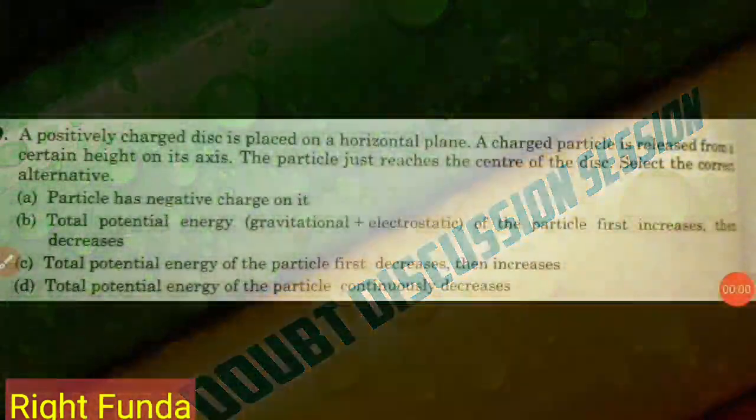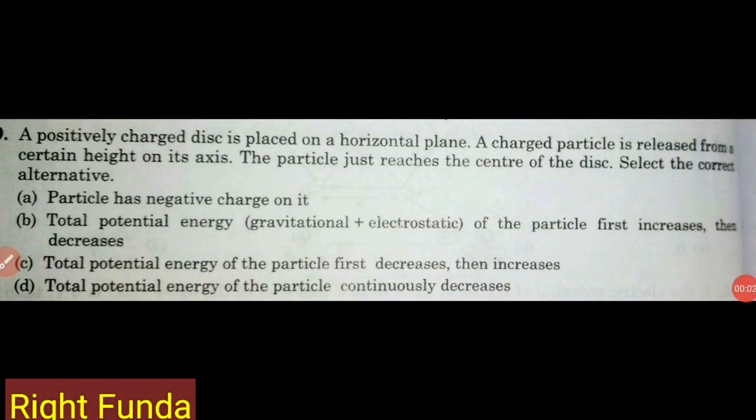Here is a question which has been sent by Subham Sagar. Let's see his doubt. Here is another conceptual question from electrostatics. A positively charged disk is placed on a horizontal plane and a charged particle is released from a certain height on its axis. The particle just reaches the center of the disk. Select the correct alternatives. Does the particle have a negative charge on it? Is the total potential energy, gravitational plus electrostatic, of the particle first increasing then decreasing? Does the total potential energy of the particle first decrease then increase? Or does the total potential energy of the particle continuously decrease?